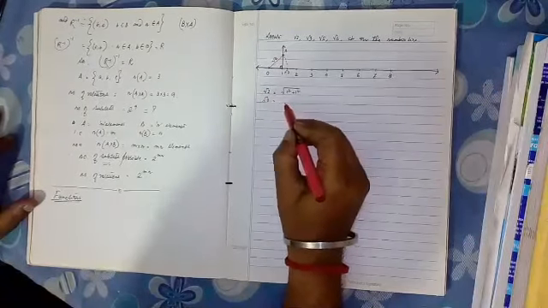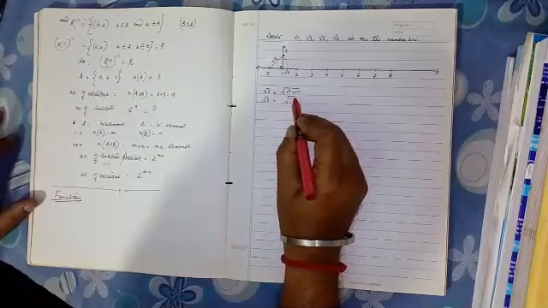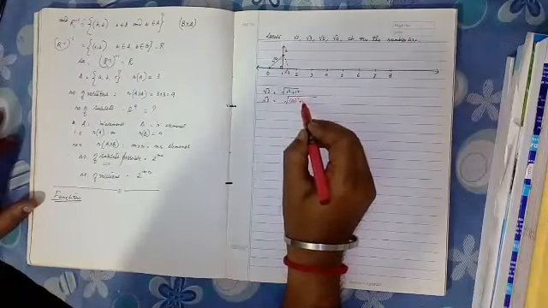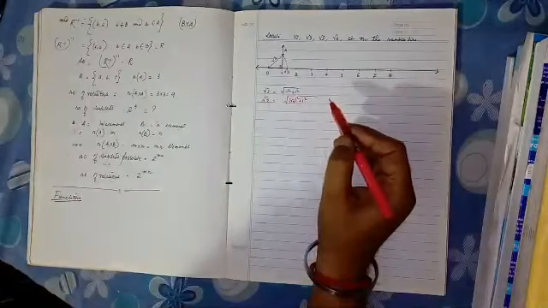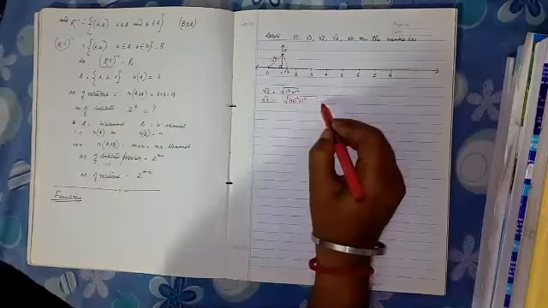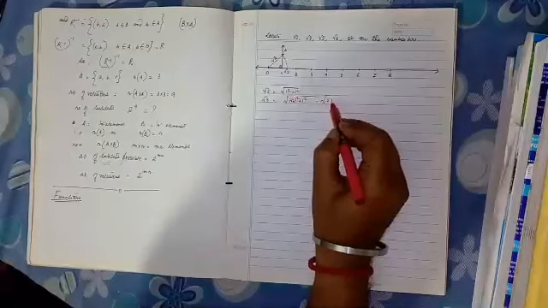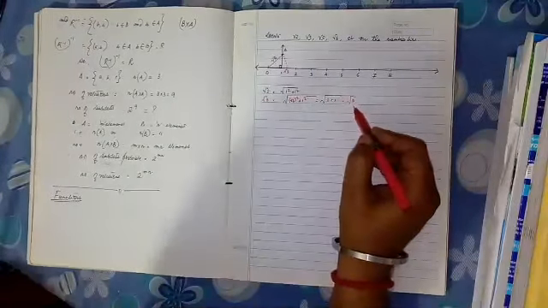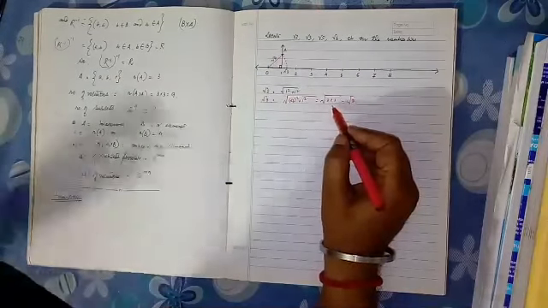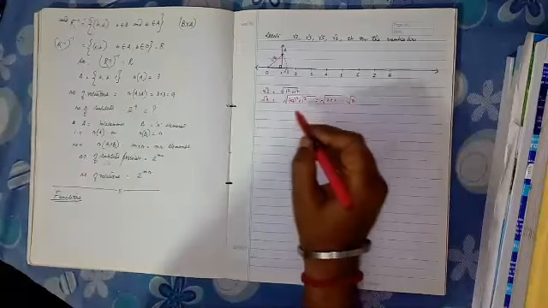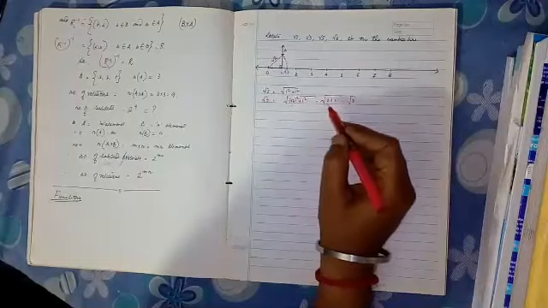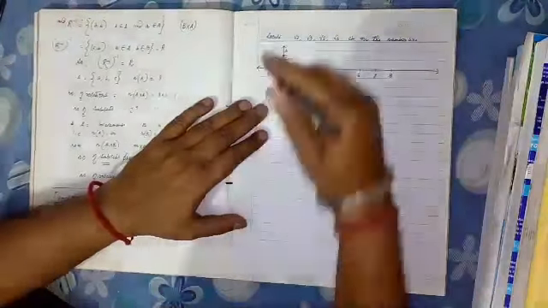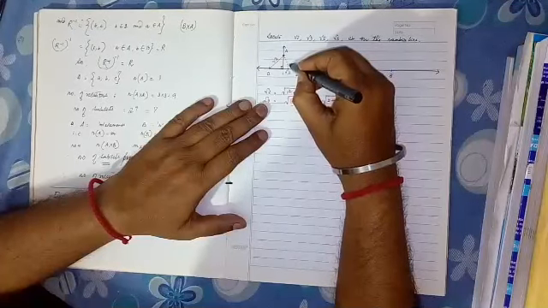Again root 3. How to get root 3? Root 3 means under root of root 2 square plus 1 square. So root 2 square plus 1 square means 2 plus 1, that is equal to root 3. So the base is to be taken as root 2 and the perpendicular as 1. So from here you draw a perpendicular.